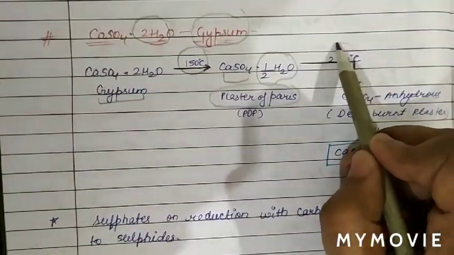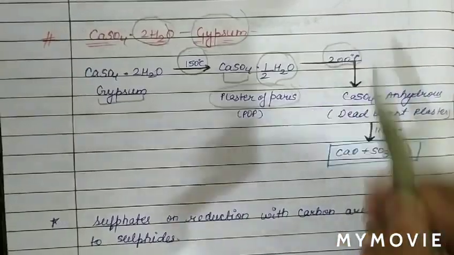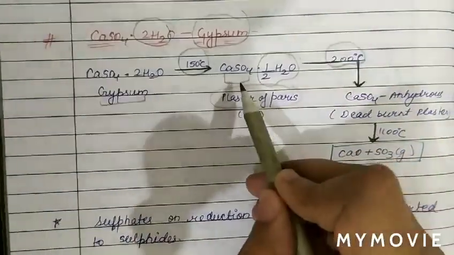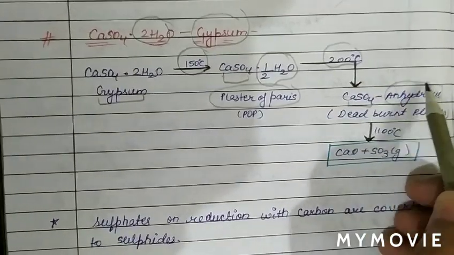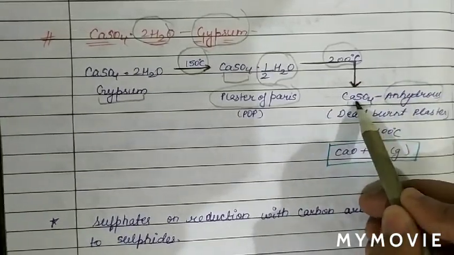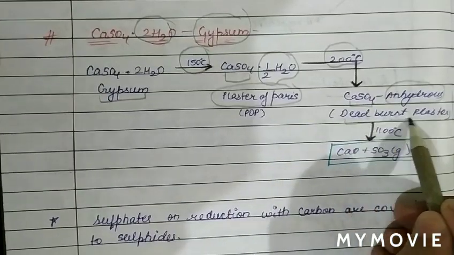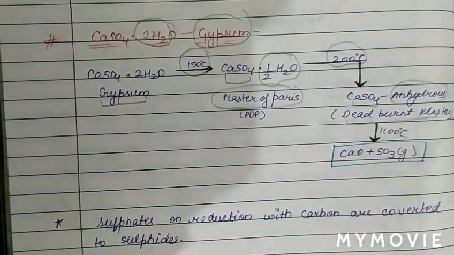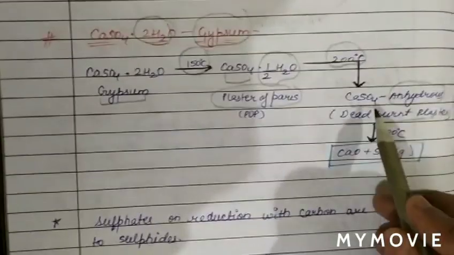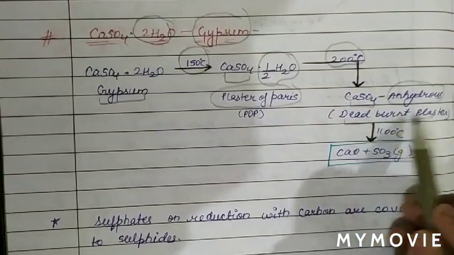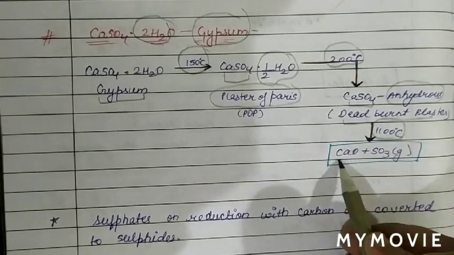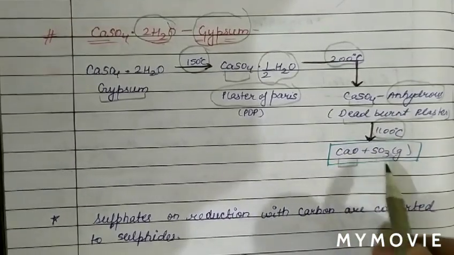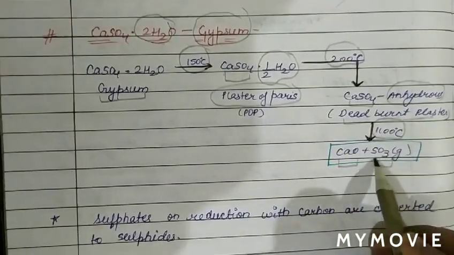Now on heating again at 200 degrees Celsius, we obtain calcium sulfate in anhydrous form, and this anhydrous calcium sulfate we also call dead burnt plaster. When we heat this anhydrous dead burnt plaster again at 1100 degrees Celsius, calcium oxide is obtained along with sulfur trioxide gas.